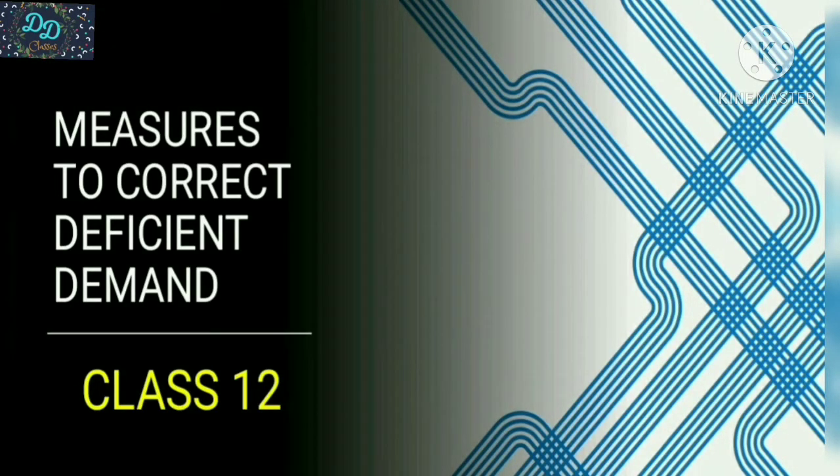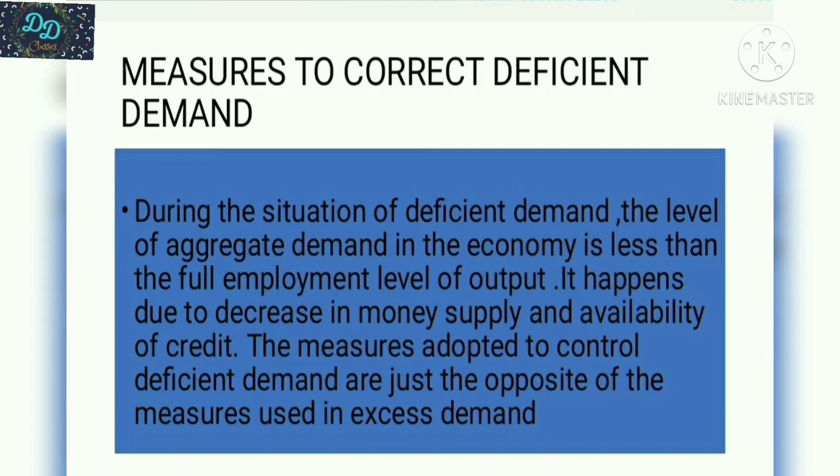In the last video we discussed the deficient demand or deflationary gap for class 12. In this video we are going to talk about the measures to correct the deficient demand. What are the measures to correct the deficient demand, that is, the deflationary gap?